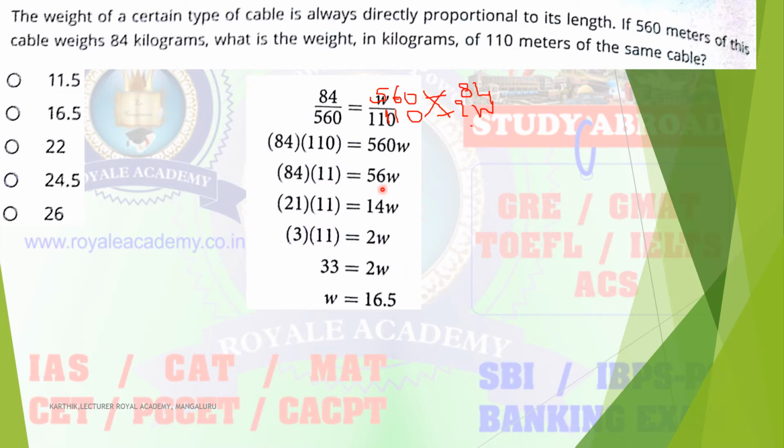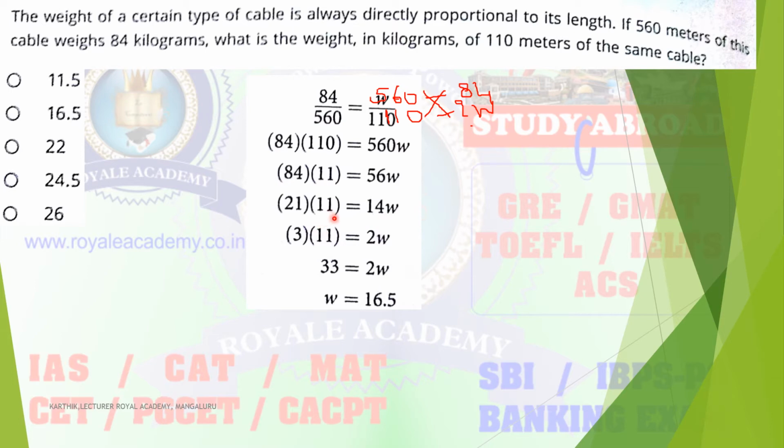Then the common factor: divide this one as well as this one by 4. 4 14s are 56 and 4 21s are 84. So 21 into 11 is equal to 14 into W. Further you can divide.